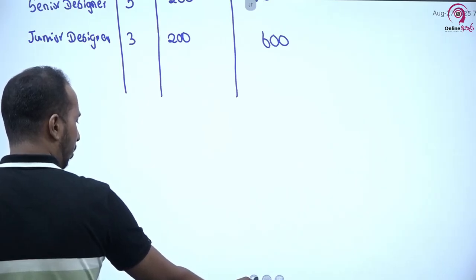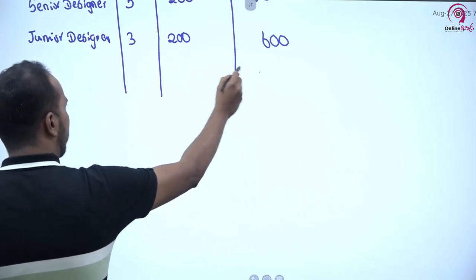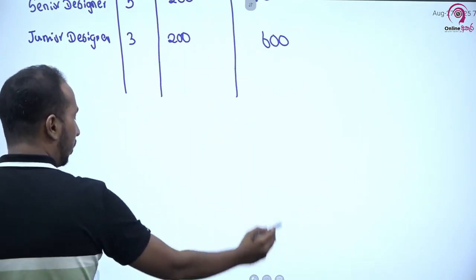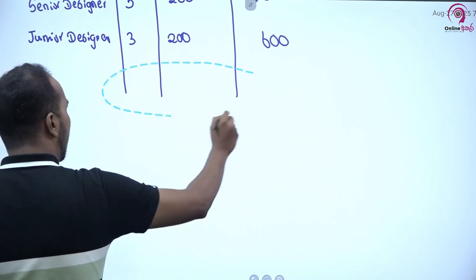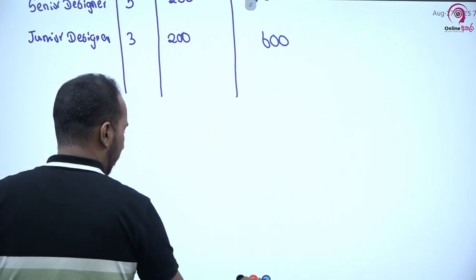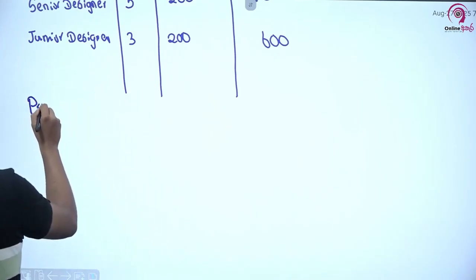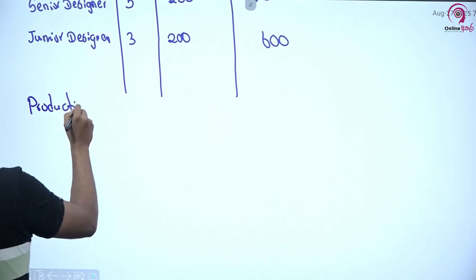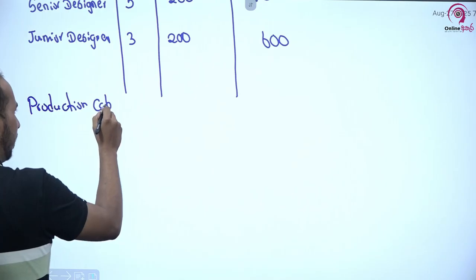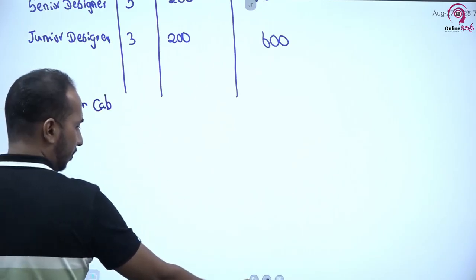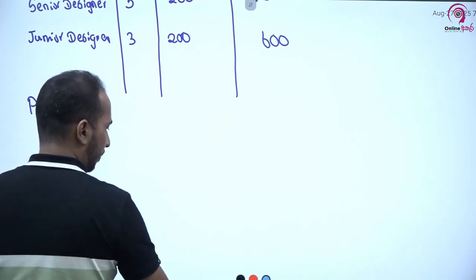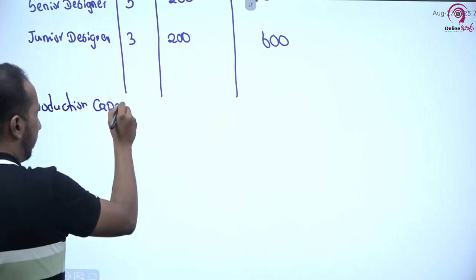Now in the second step, what you can do? In the second step you can take the production capability under the available resources. Okay, so I am now going to take the production capability. These are the terms that I am using for ease of explanation. Okay, production capability.